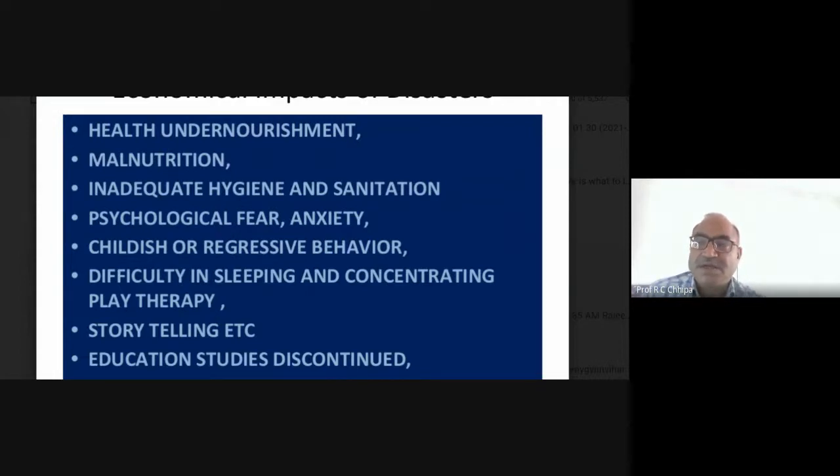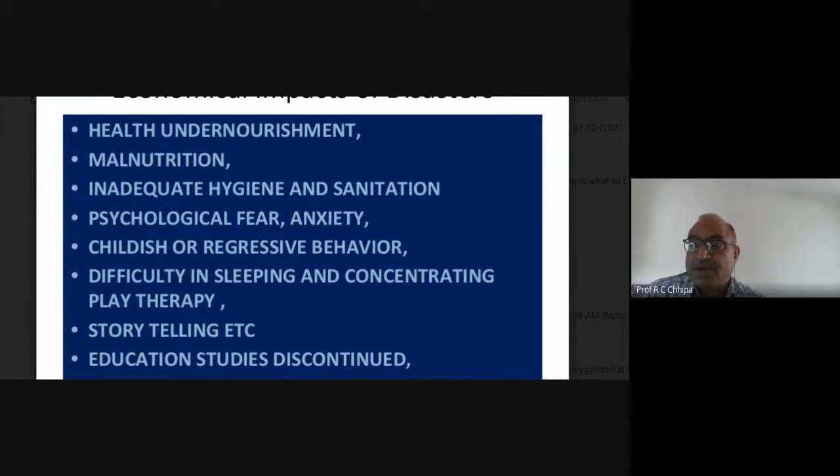Here in certain African countries, there is no rain, so droughts occur, and there is no food because of the lack of rain. How do they grow the crops? What about the agriculture produce? So definitely malnutrition, inadequate hygiene, and this one is also important and relevant.